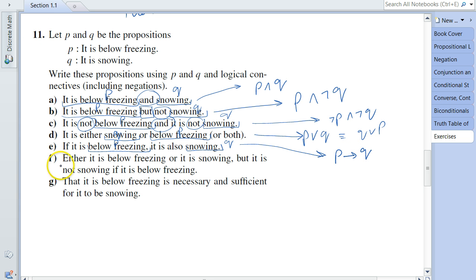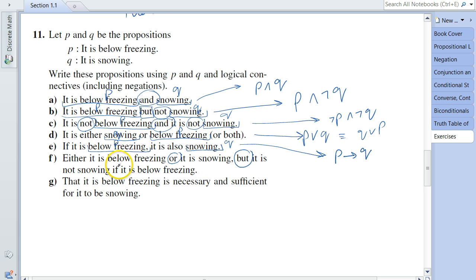Now let's go to 11F. 11F is a more complex example. Let me read it out first. Either it is below freezing or it is snowing, but it is not snowing if it is below freezing. So let me identify the connectives first. Here's one connective, or. "But" is another connective, which is the AND connective.